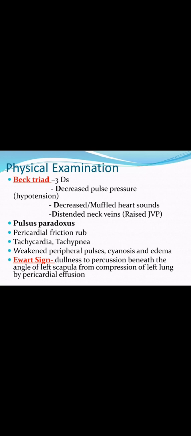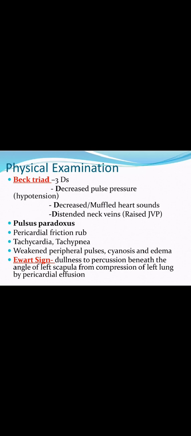Next we can see the diagnostic measures. So the most important diagnostic feature of this particular condition is Beck's triad. Three most important features are the 3 Ds. First D is decreased pulse pressure, mostly due to hypotension, then decreased muffled heart sounds, distended neck veins, mostly due to